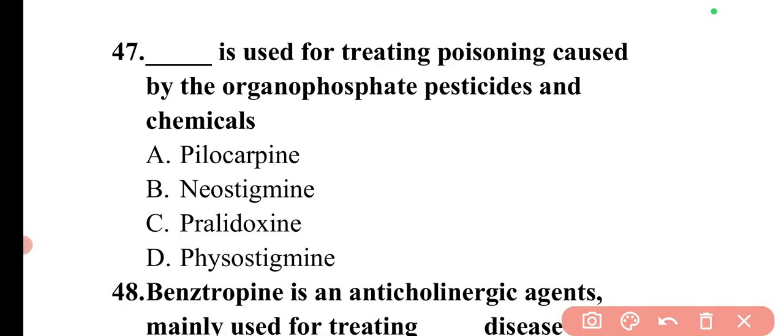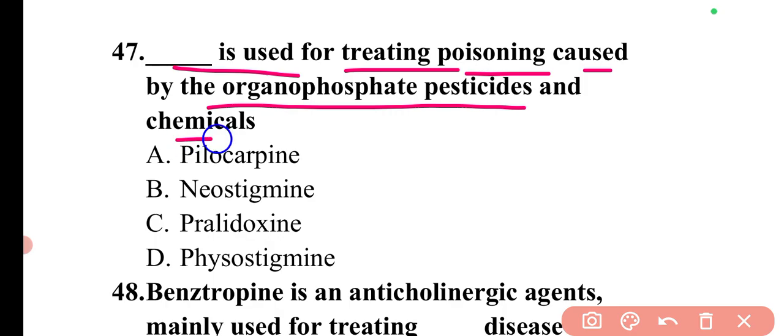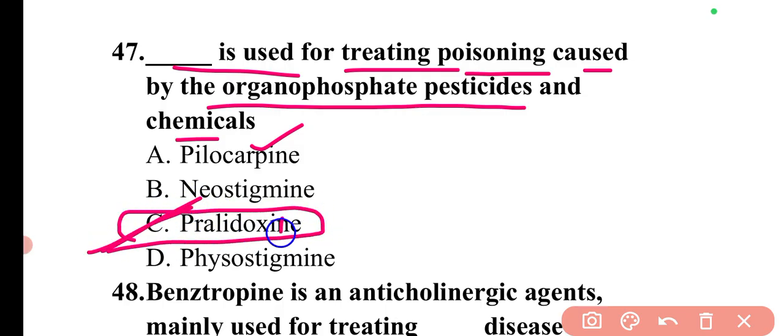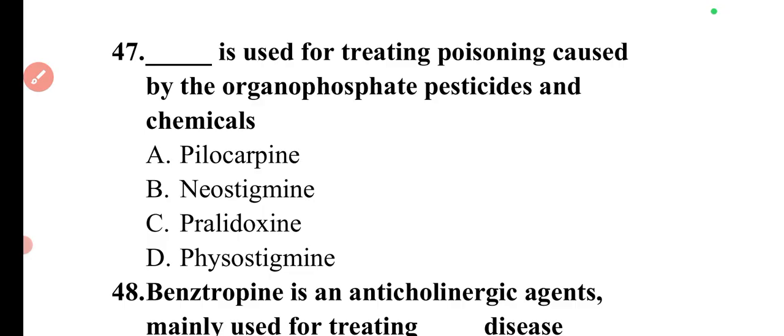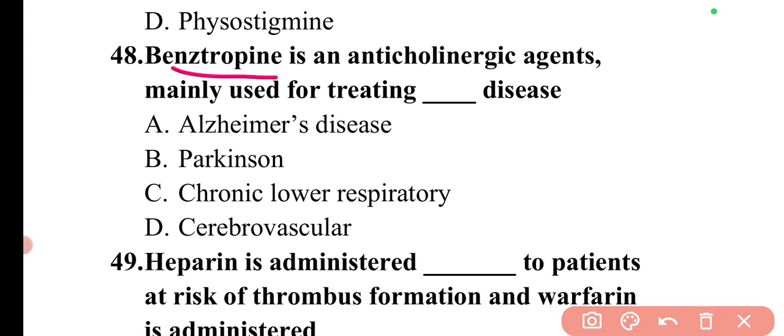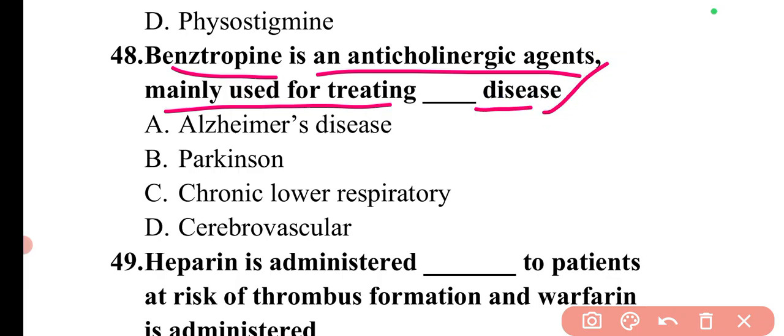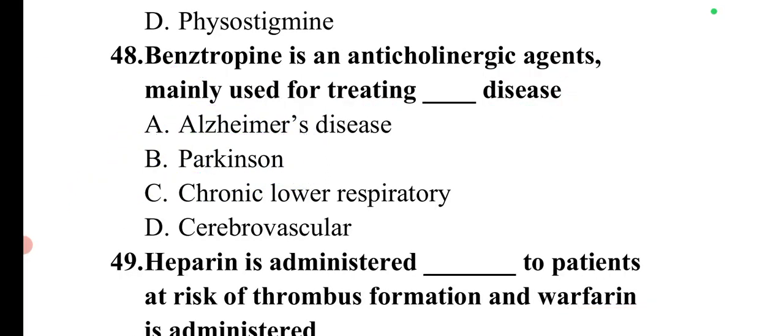Then next question is, dash is used for treating poisoning caused by organophosphate pesticides and chemicals. So basically the antidote for organophosphate poisoning is pralidoxime. So here option C will be the correct answer. Next question is, benztropine is an anticholinergic agent mainly used for treating dash disease. So benztropine is used as an anticholinergic agent, and it is mainly used for treating Parkinson disease. So here option B will be the correct answer.